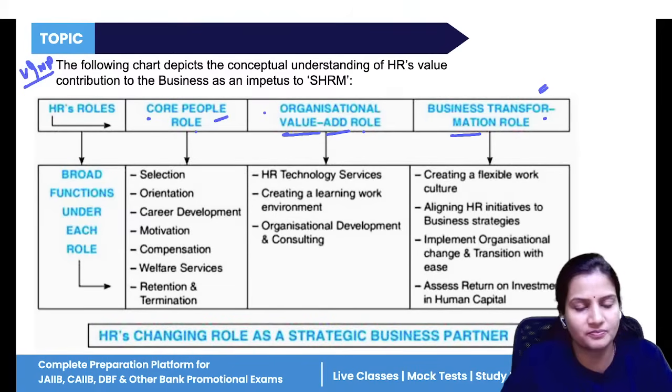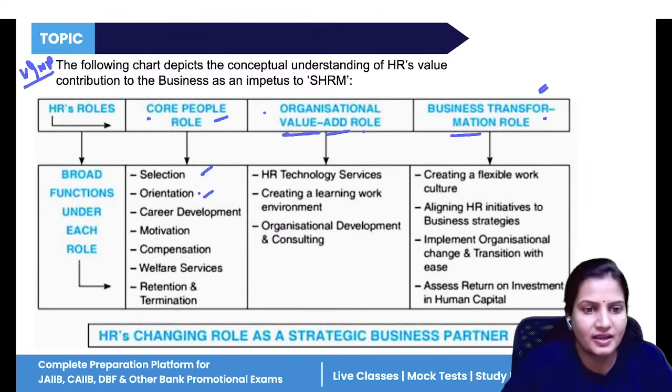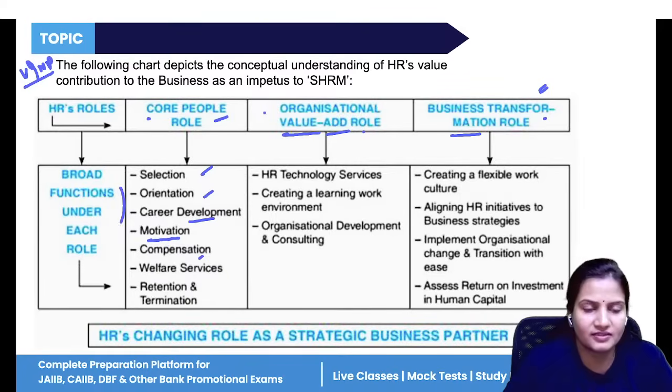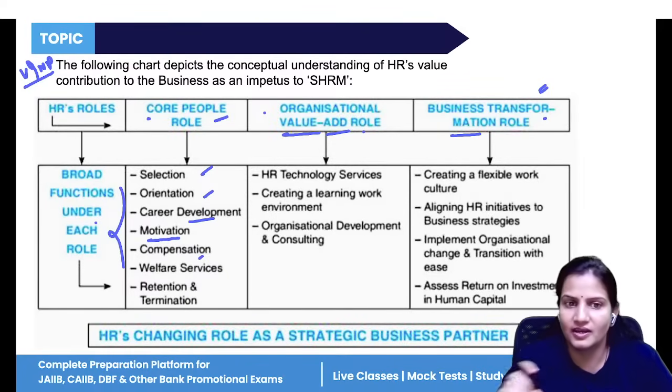Now, what are the core roles? Selection, orientation, introduction programs, career development, motivation, providing compensation, termination, succession planning. So all these are the core roles that HR has to perform.